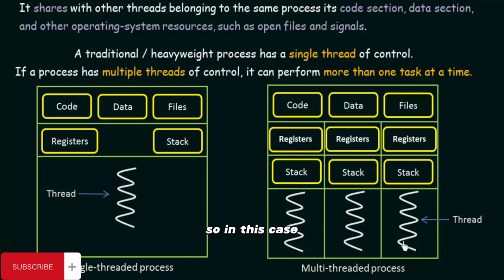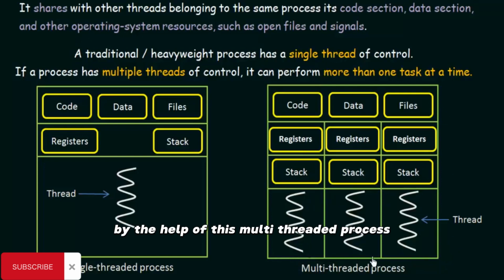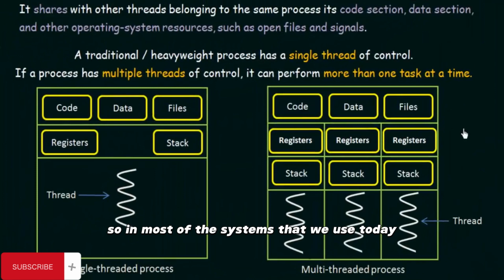In this case, this process can perform multiple tasks at a time because each thread will be performing a different task, and hence multiple tasks can be performed at a time with the help of this multi-threaded process. From that itself, we must have understood that it is much more efficient compared to the single-threaded process, and it will make our computation faster and more efficient. In most of the systems that we use today, we follow the system of multi-threaded processes.